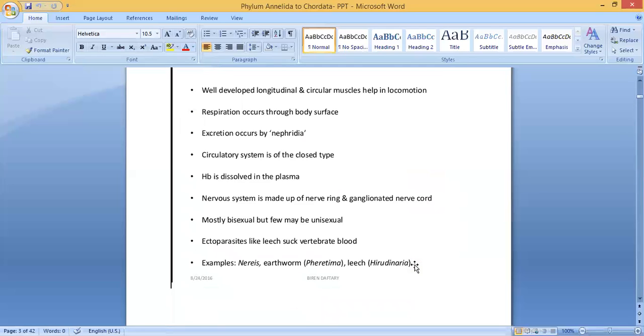Then, which are the organisms or examples for this group? Annelida group: Nereis, earthworm. Earthworm is known as Pheretima. Leech is known as Hirudinaria. So the scientific name of leech is Hirudinaria, and earthworm is known as Pheretima, and Nereis. So these organisms come under this group. Which group? Annelida group. Clear?